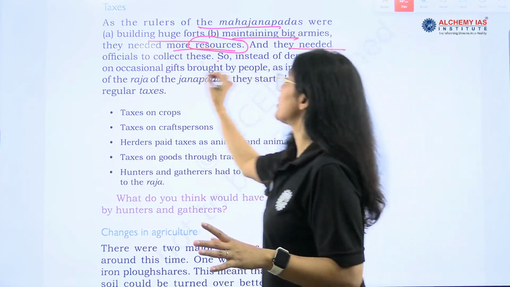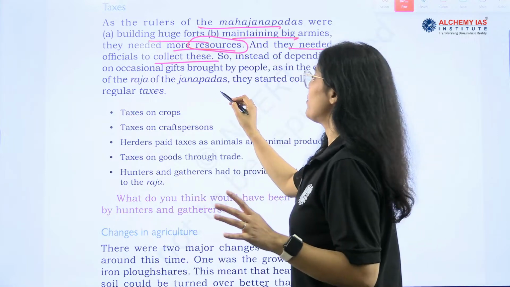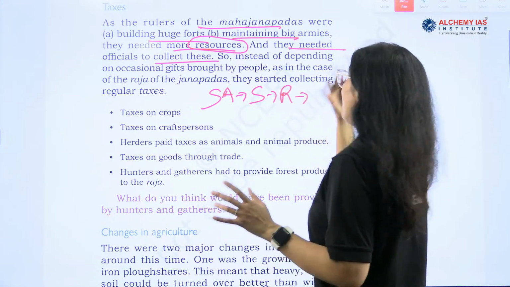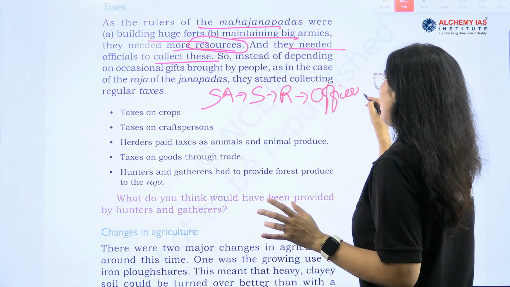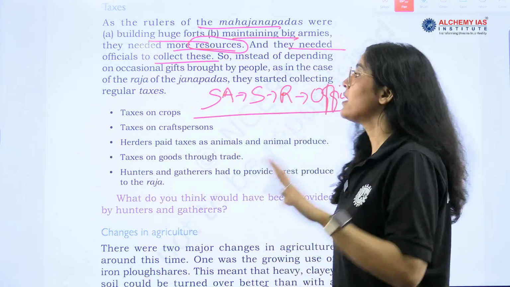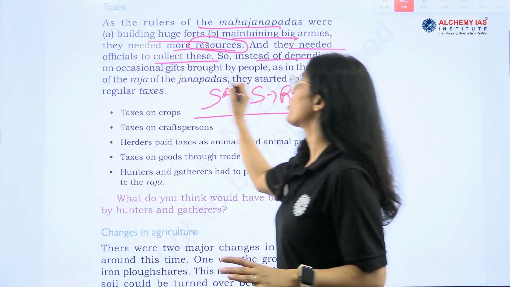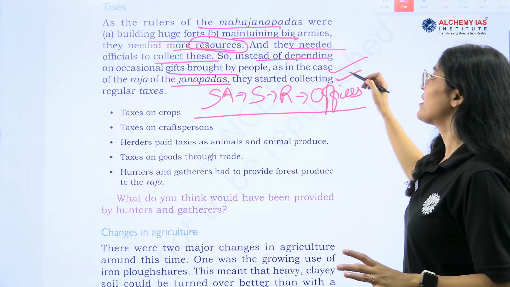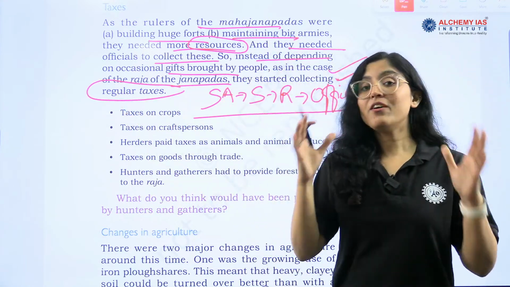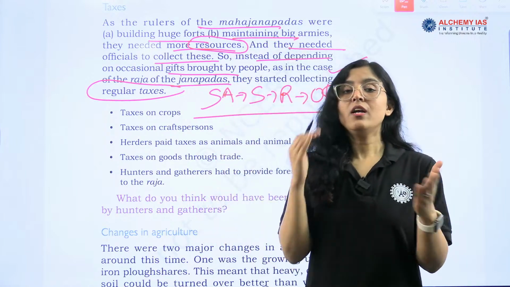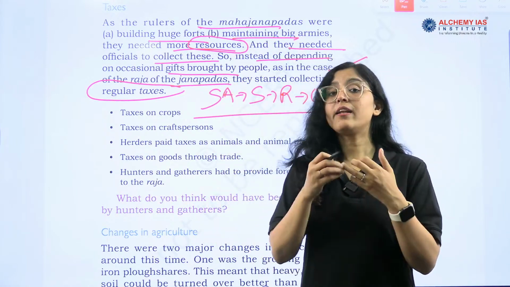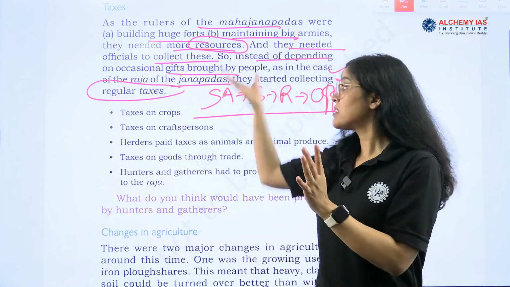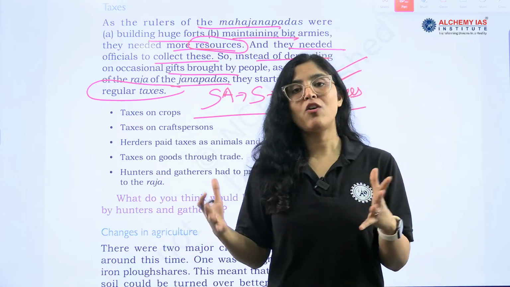And they needed officials to collect this. So with standing army, we need what? Salary, we need what? Resources, we need what? Officers also. So this is how administration evolved, right? Clear and simple. Instead of depending on occasional gifts brought by people, as in the case of the Rajas of Janpadas, they started collecting regular taxes. Very important information. Now regular army concept is there, regular taxes concept is there. Okay, remember these points because these are asked, because this is the starting of the administration chapter of Indian history, right?